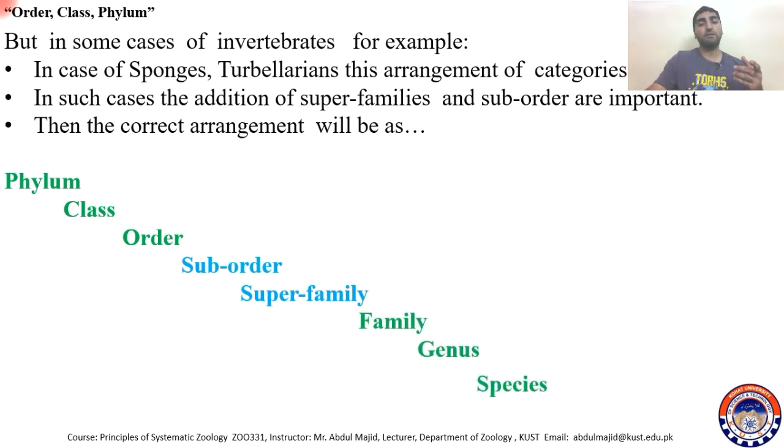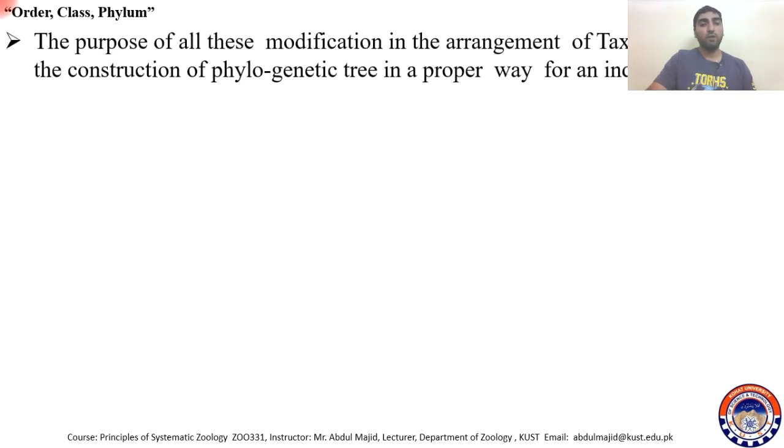So in some cases where we need it, we add additional categories like suborder and superfamily. There are many other additional categories which we can add if we need them. What is the purpose of all these modifications in the arrangement?